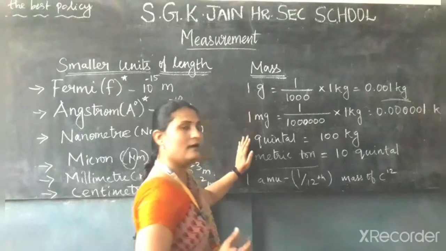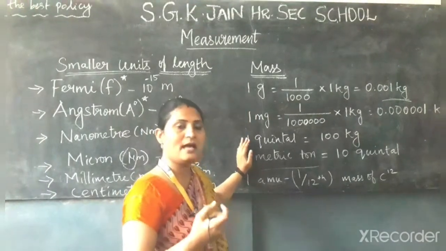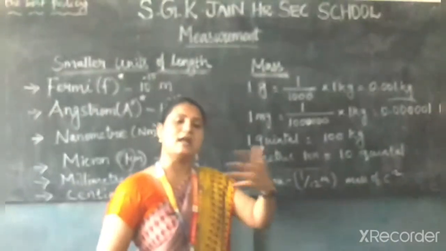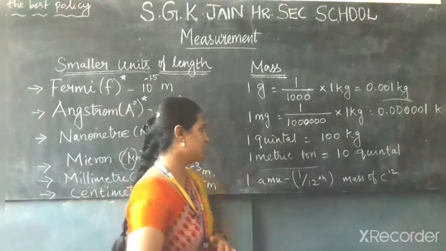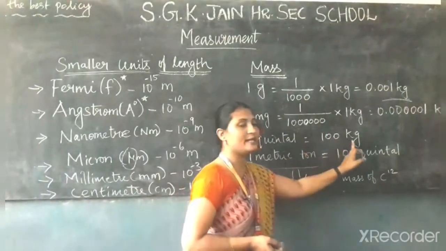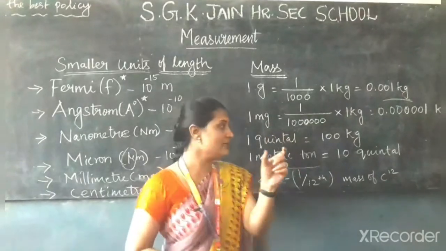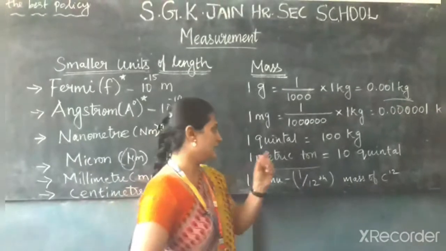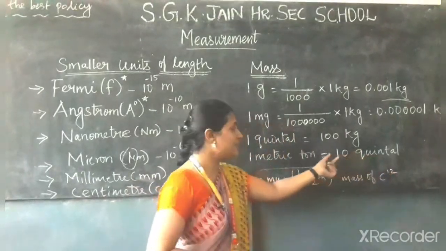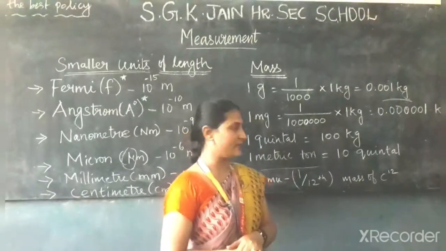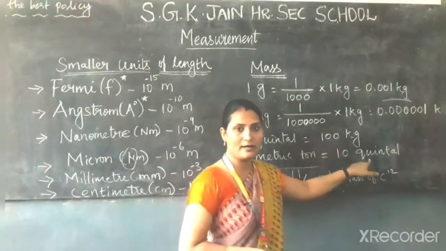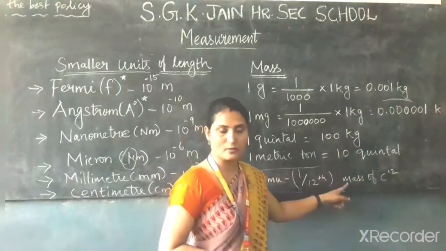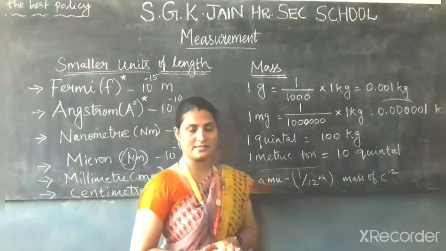When you take heavier mass, quintal and metric ton can be used to express the larger, heavier mass. That is 1 quintal, which is equal to 100 kilogram. So 100 kilogram is a multiple of 10. So 100 kilogram is equal to 1 quintal, and 10 quintal means 1 metric ton. So in 1 quintal itself, 100 kilogram is there. If you take 10 quintal, that is equal to 1 metric ton, which is also a multiple of 10.